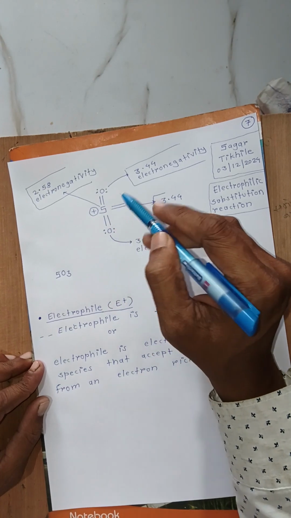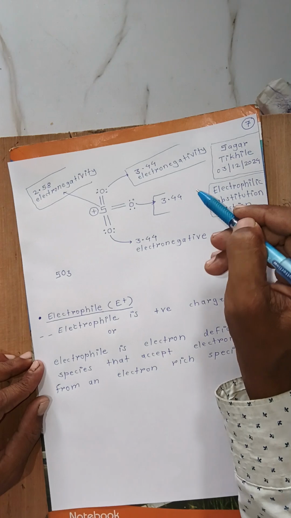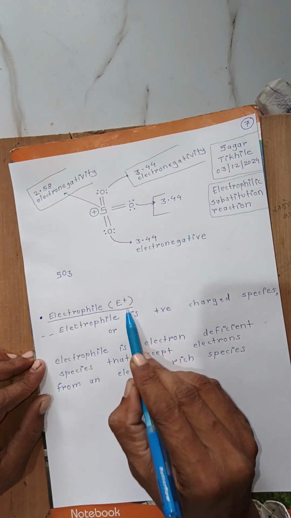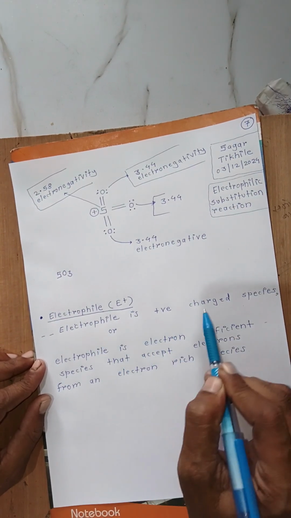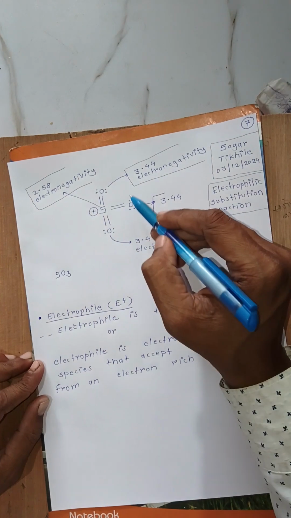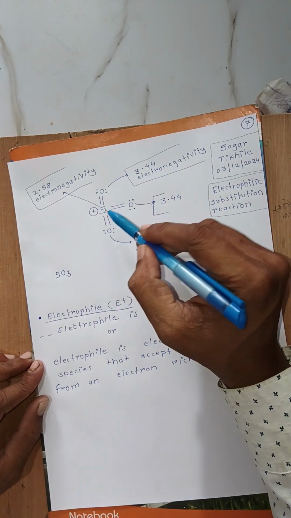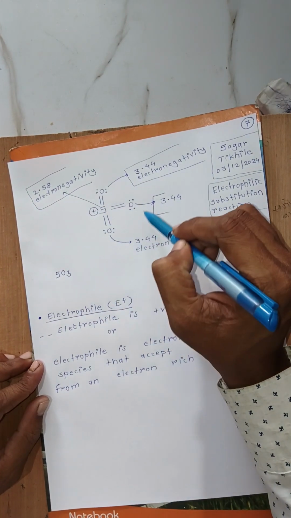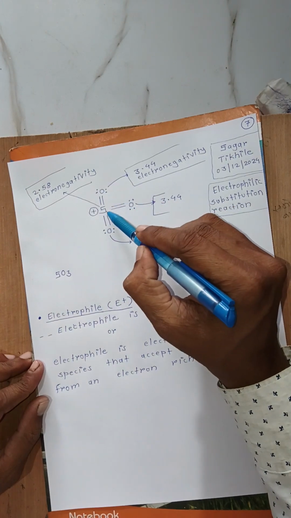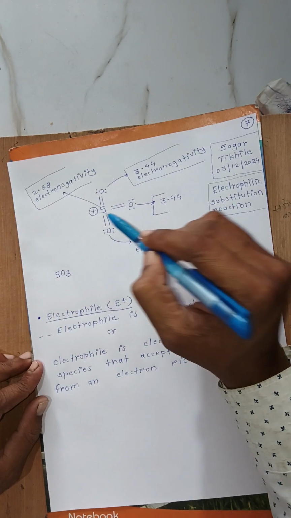And we know the definition of electrophile: an electrophile is a positive charge species. See this molecule, sulfur trioxide, this is a positive charge species. In this species the sulfur carries a positive charge.